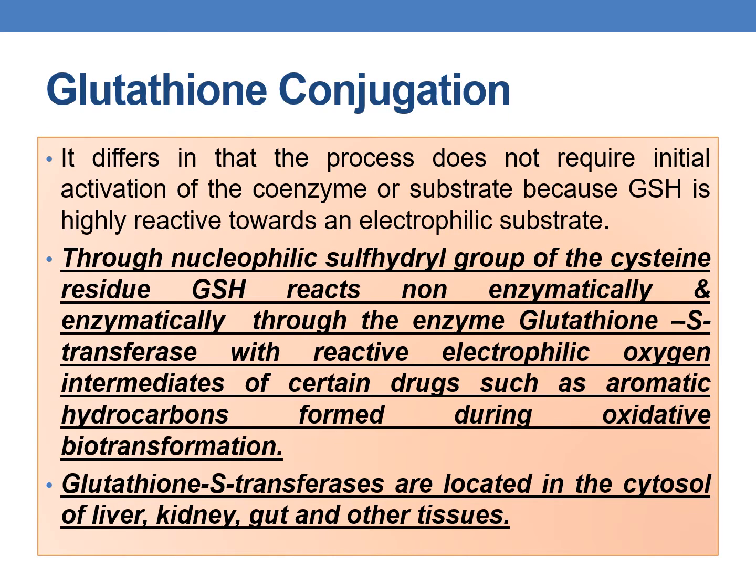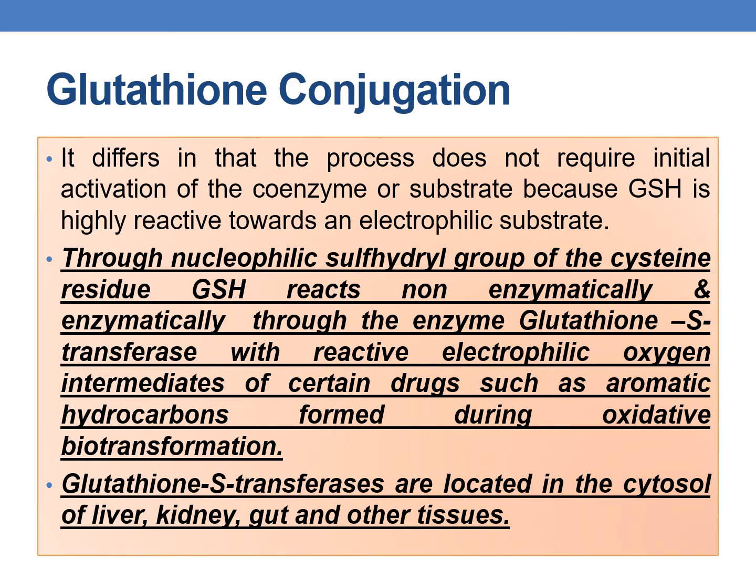Now coming to glutathione conjugation. It differs from the other phase 2 conjugations in that the process does not require an initial activation of coenzyme or substrate, because GSH itself is highly reactive. Because of its strong nucleophilic character, it is highly reactive towards an electrophilic substrate.